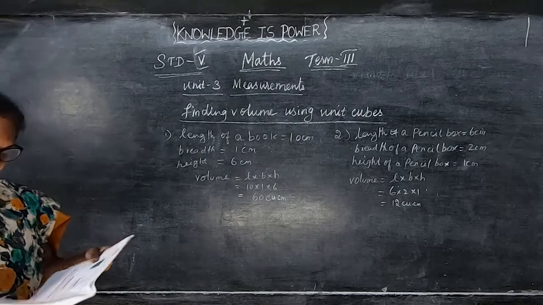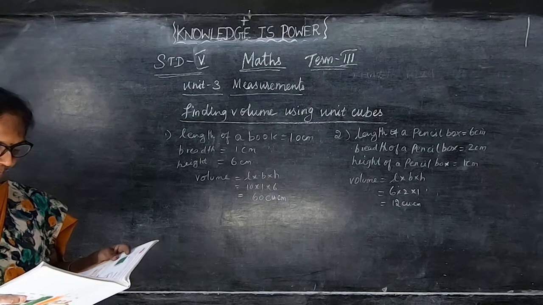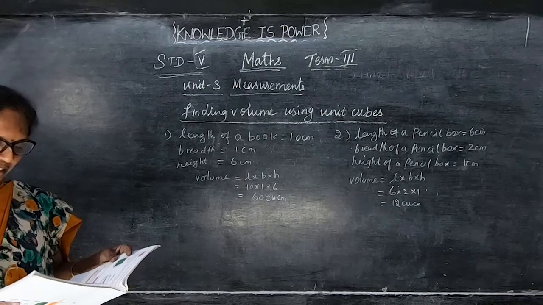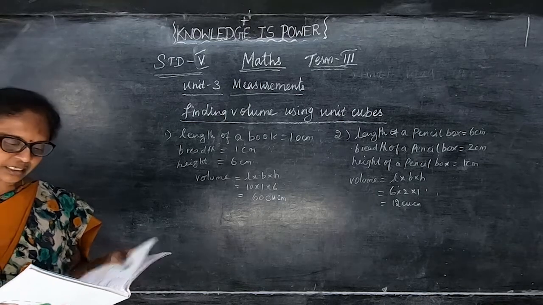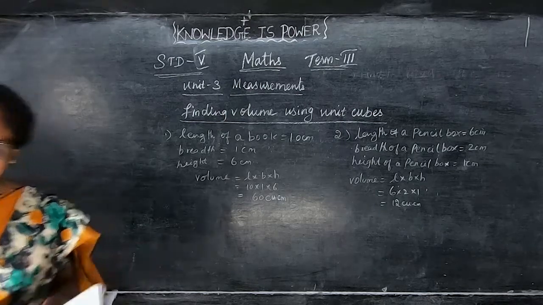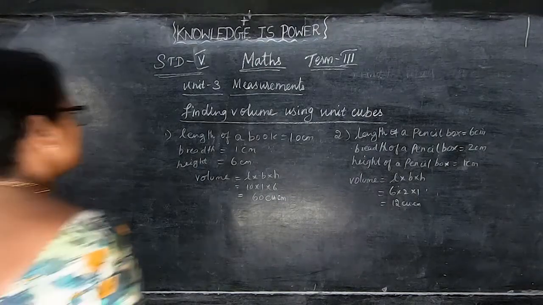Then the sums they have given, notebooks and the name of the board. Complete the given table. This we will do in the next class. Go through the sums, children.